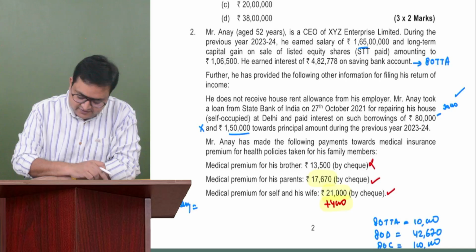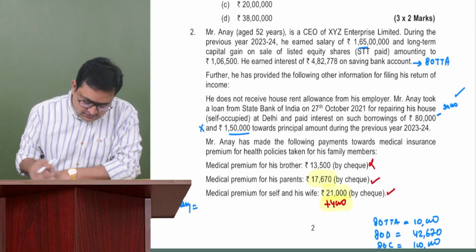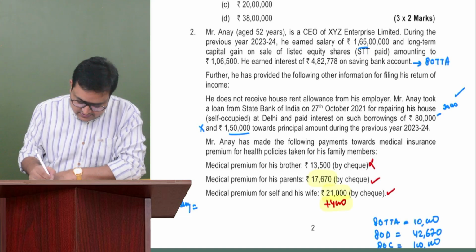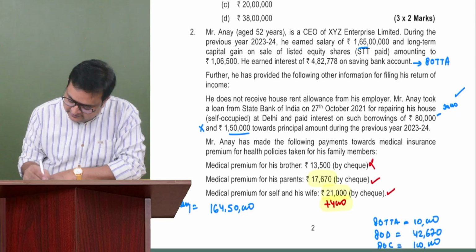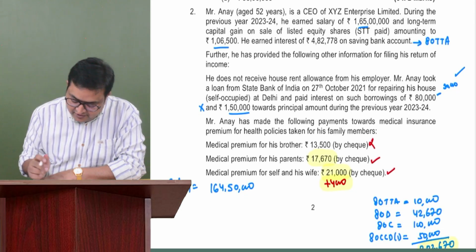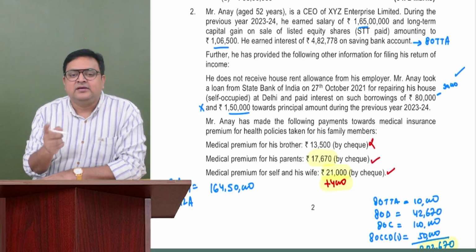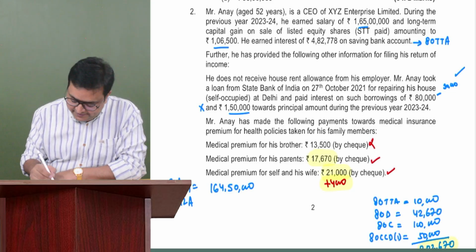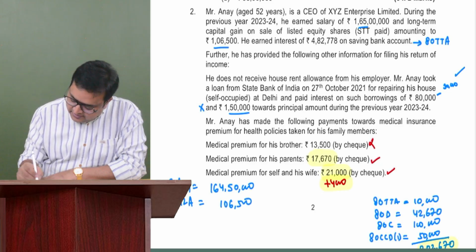So it is 165 minus 50,000, sorry, 1 crore 64 lakh 50,000 would be his salary income, and he is earning long term capital gain. This is 112A. Please remember 112A. We have to compute its tax by giving an exemption of 1 lakh, right? So 112A is 106,500.